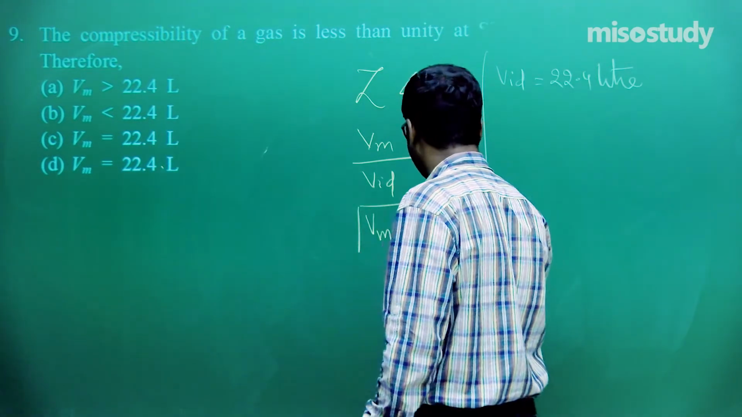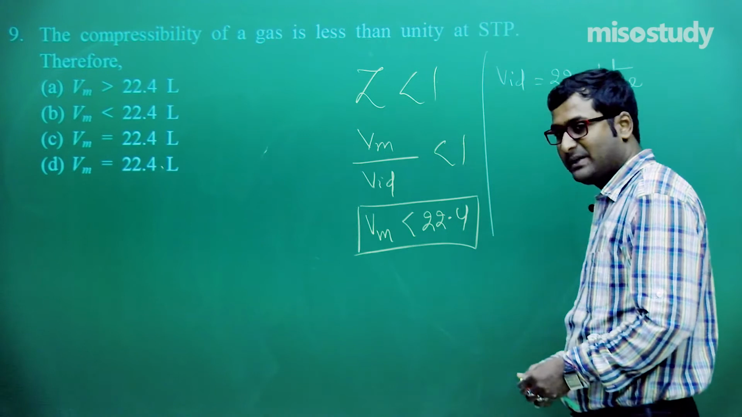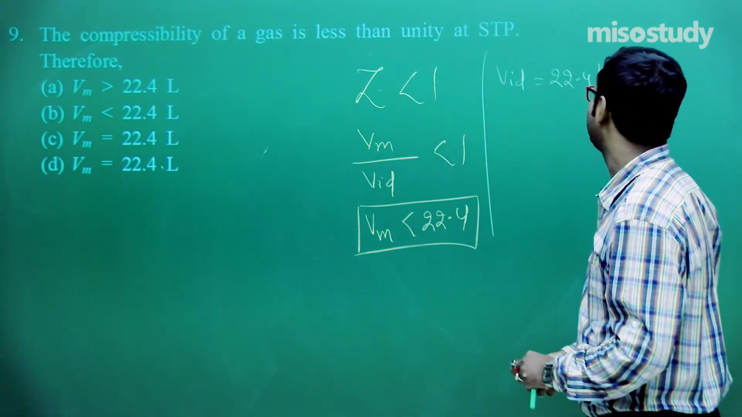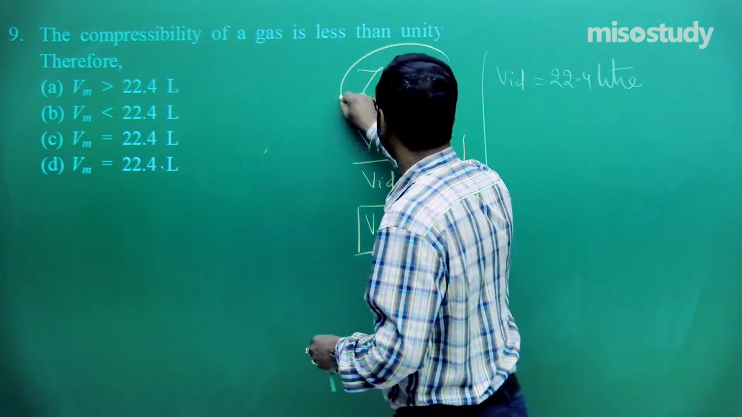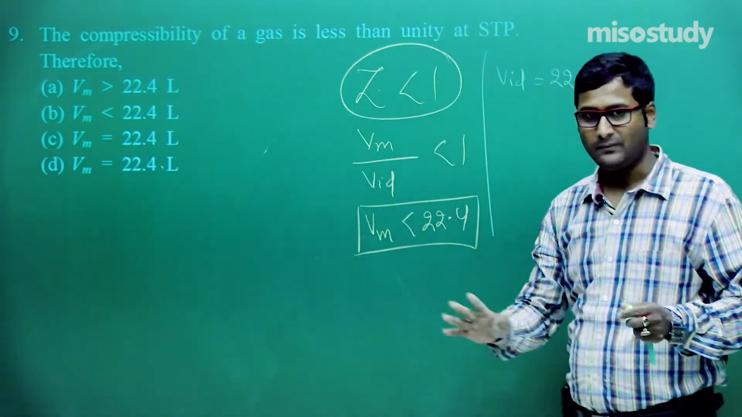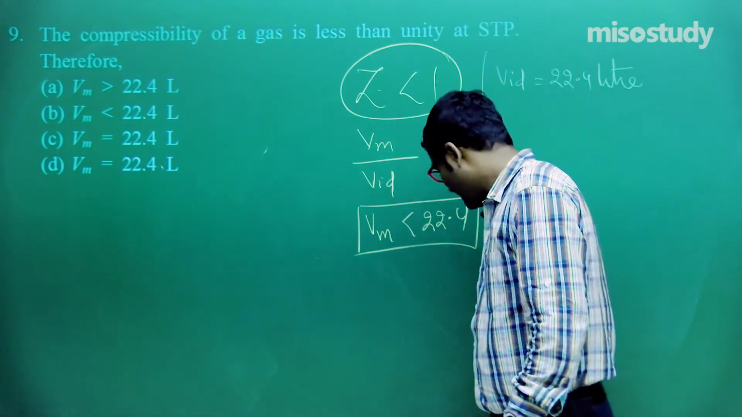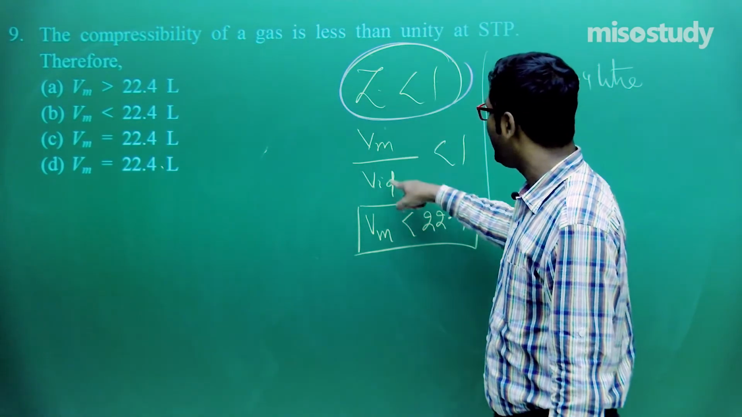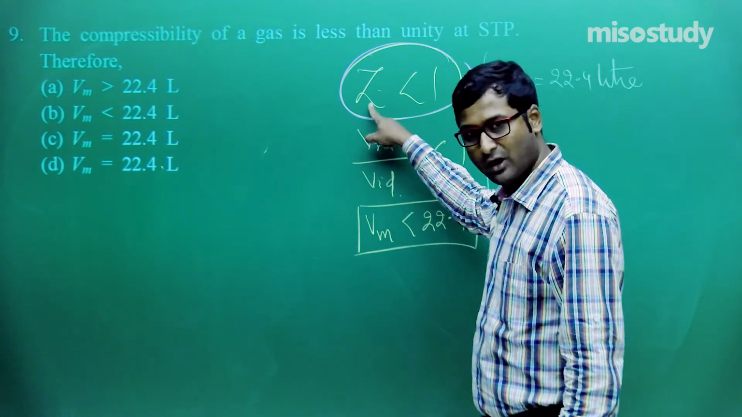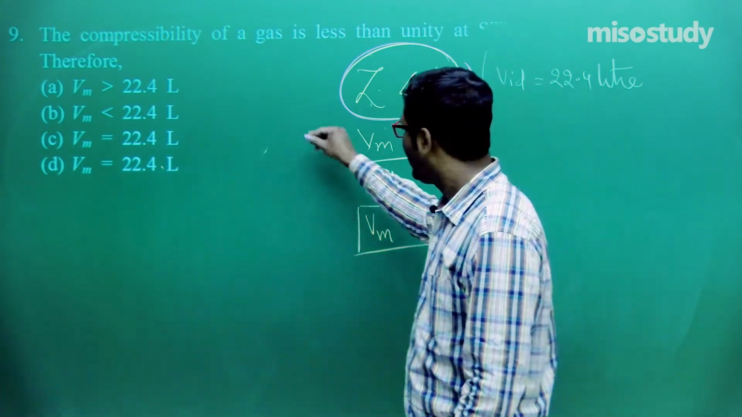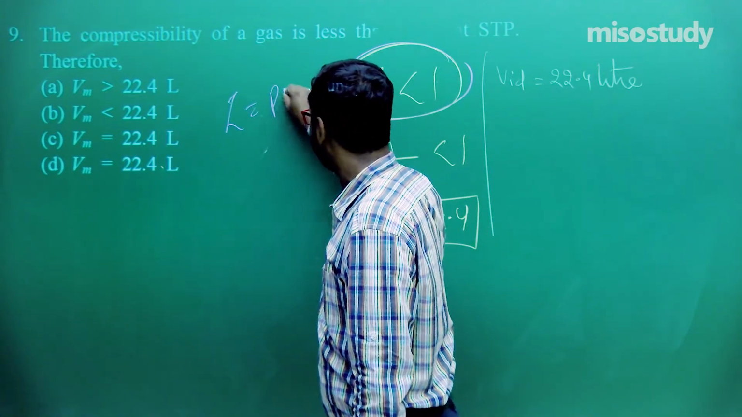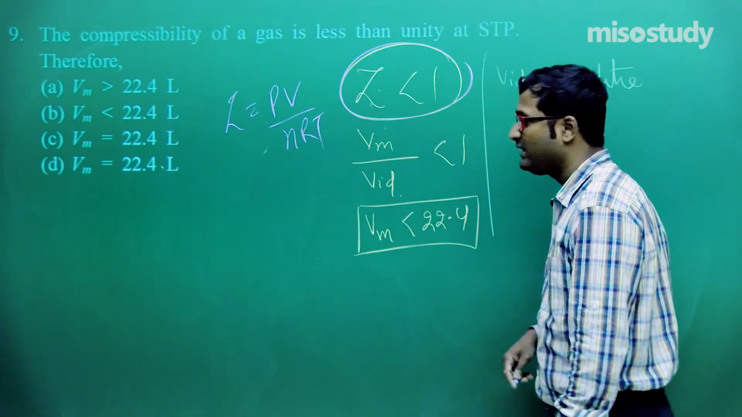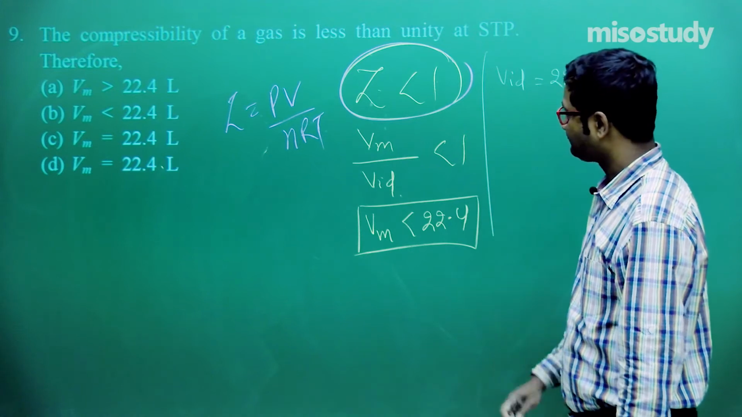This is a straightforward question. The compressibility factor, that is the value of Z of a gas, is less than unity, that is Z is less than 1. Am I right or wrong? Sir, you are absolutely right. Z is less than 1. That is Vm upon V ideal, which is the value of Z in one form, and another form of Z is equal to PV upon nRT also. Here Vm upon V ideal. Clear to you?